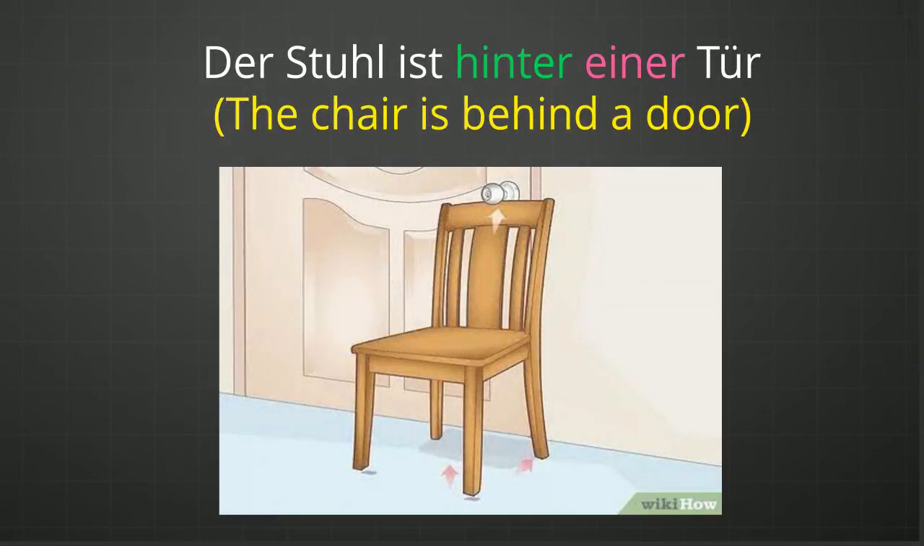Der Stuhl ist hinter einer Tür. Der Stuhl is the subject. Hinter is a wechselnde preposition. Tür is a feminine noun. Now der Stuhl is the subject, which is stable, steady in condition. Der Stuhl ist. The chair is. The chair is already there behind the door. There is no motion performed by the subject, and that is why this hinter preposition should be in the dative case. That is why hinter einer Tür.